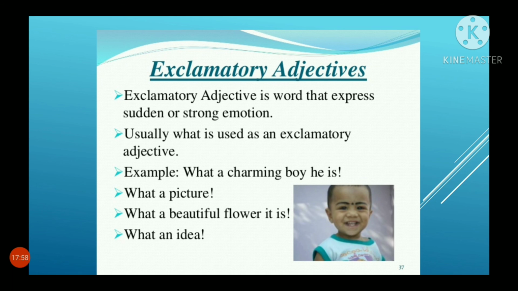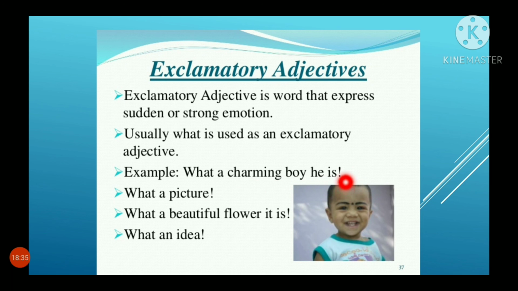Exclamatory adjectives. Exclamatory means a line and a dot. This is said to be the exclamation mark. An exclamatory adjective is a word that expresses sudden or strong emotion. Wow! Really? Super! These types of expressions are represented with the exclamation mark. Usually, what is used as an exclamatory adjective? Example, what a charming boy he is, surprising.